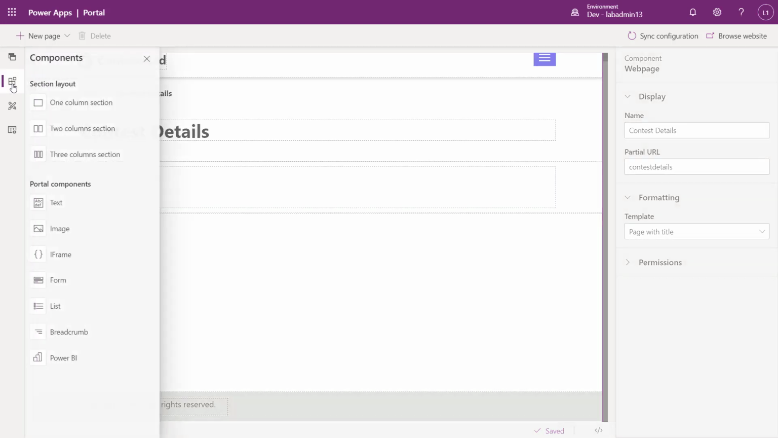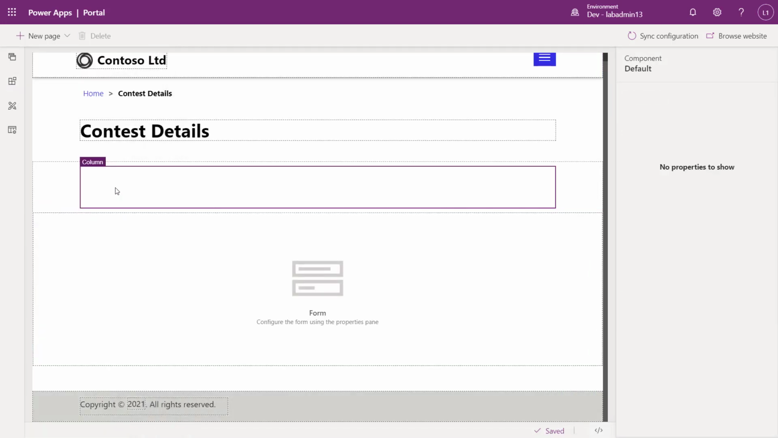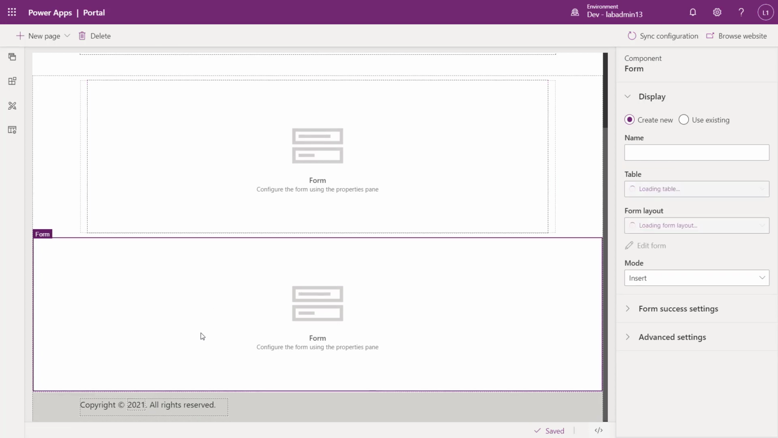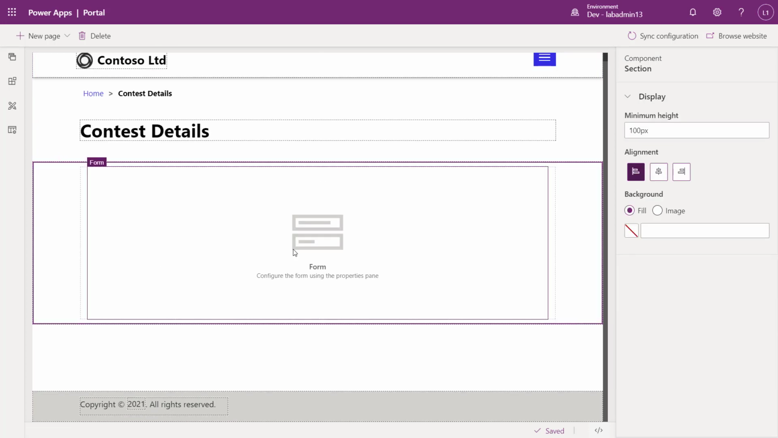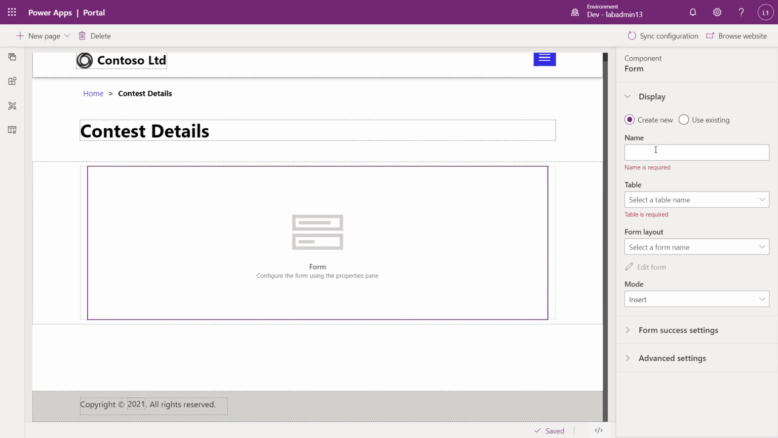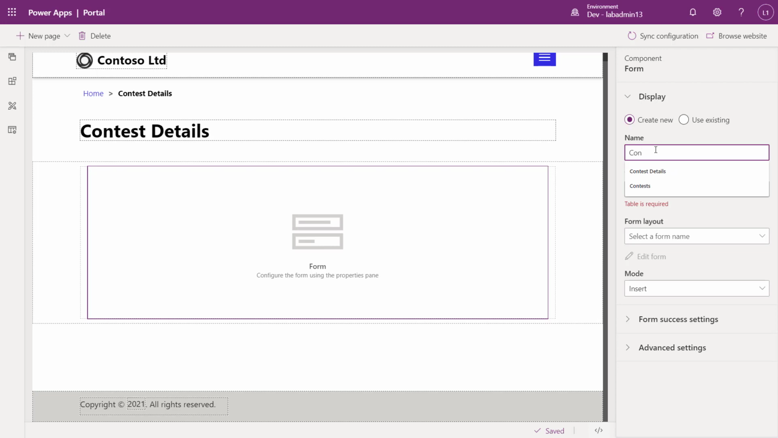What I'm going to do is add a component, and this time I'm going to choose form. And actually, I needed to select my column. So let me try that again. Add my form there, and I'm going to get rid of this one. So there, I have my form in that column, and then I'm going to put the properties of that form, and I can fill in some extra details. So I'm just going to call that contest details.